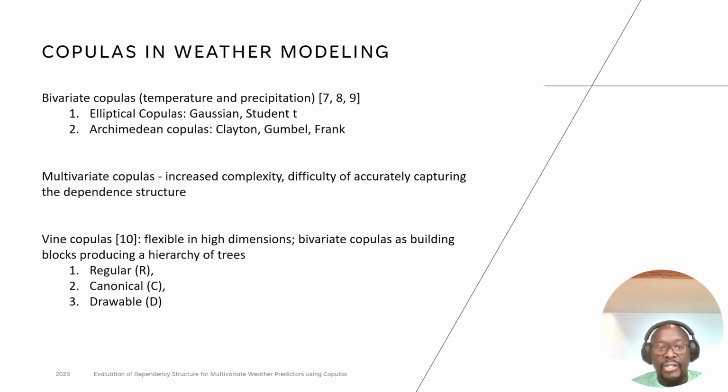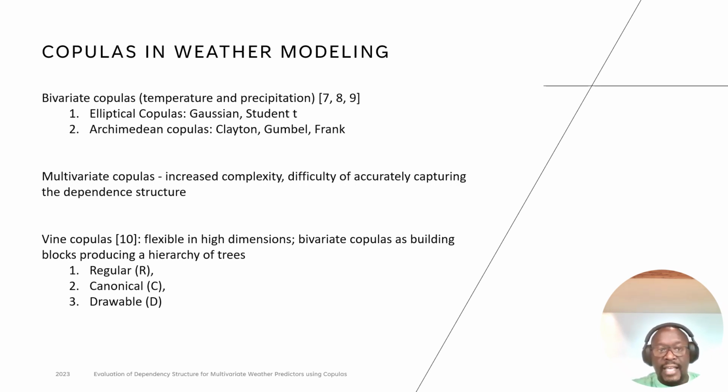And then we can actually now have a look at a case of multivariate setting where we end up having different variables of interest. Now, within a bivariate setting, we have two broad families, the elliptical families of copulas and the Archimedean family of copulas. Now, the elliptical ones have the advantage that they are quite simple, and they exhibit elliptic symmetry. And the good thing about them also is that they're quite easy to interpret.